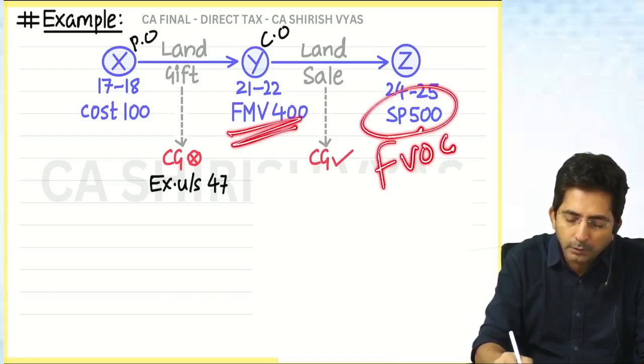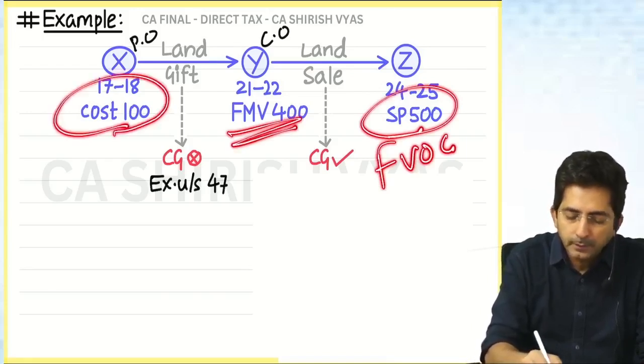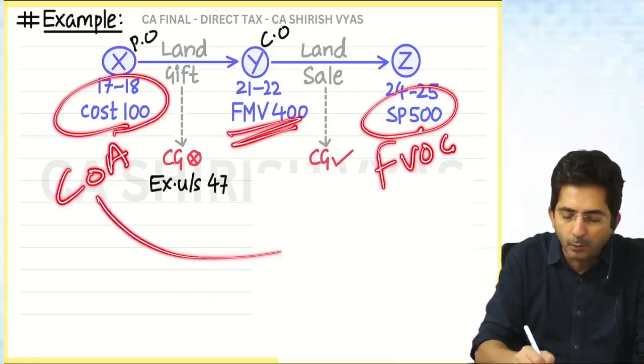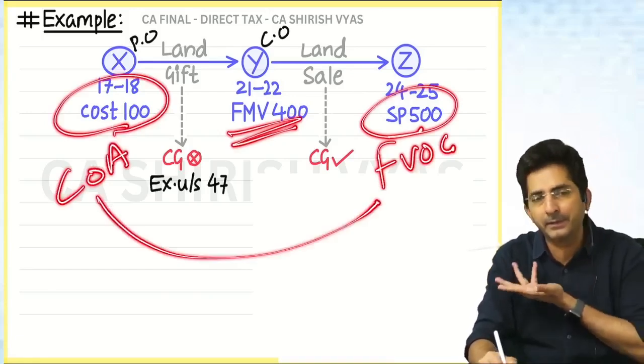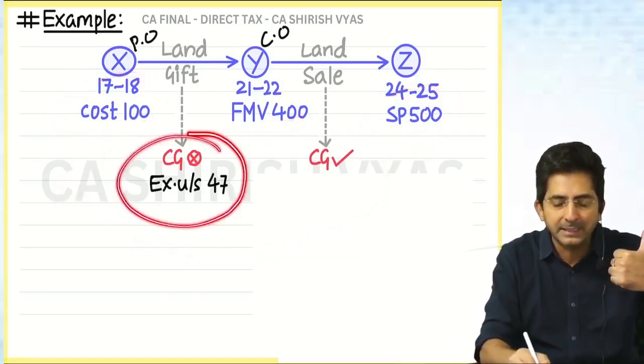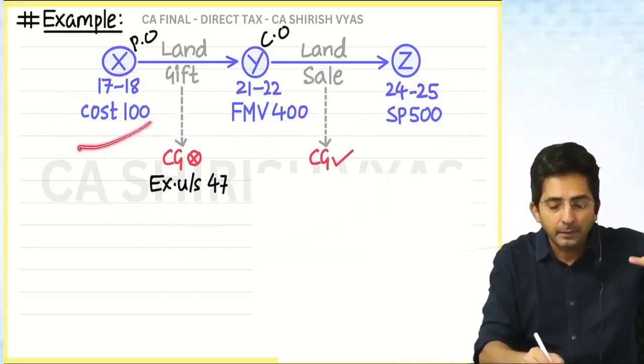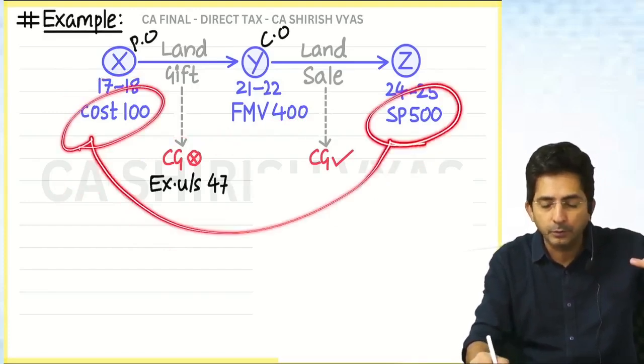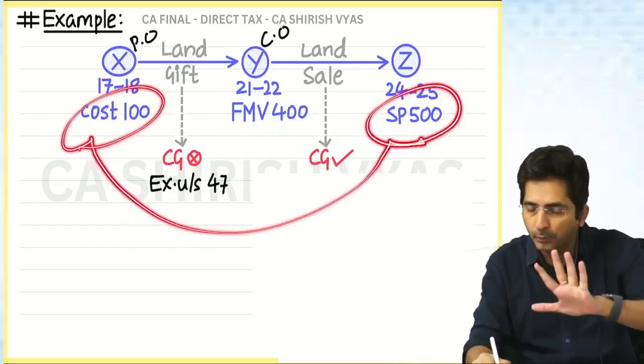400 or the previous owner's cost. Previous owner's cost will be the cost of acquisition. That's what I explained in the previous example: whenever the previous transaction is exempt under 47, take the cost of the previous owner. Okay, this is the way you will do it. So look here.